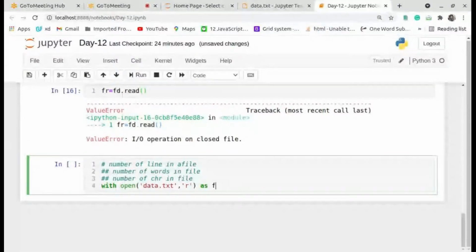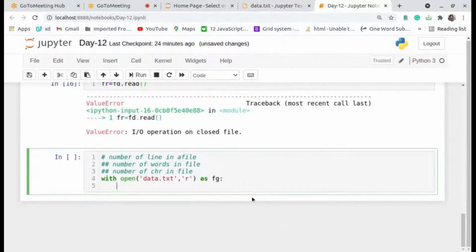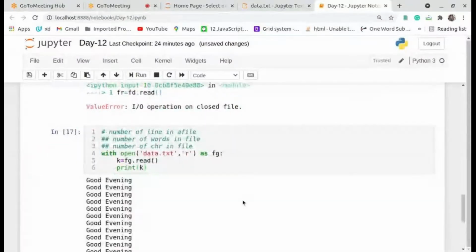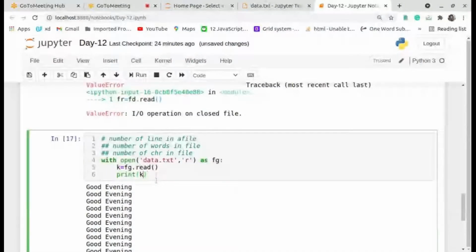Now we have the file stored in fg. Now I want to read the file, k equal to fg dot read of, print of k. You will get the length of the file. Now you will get the data.